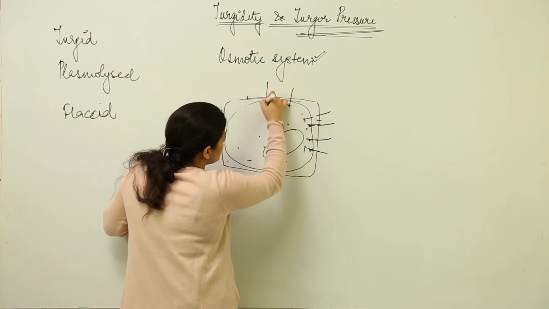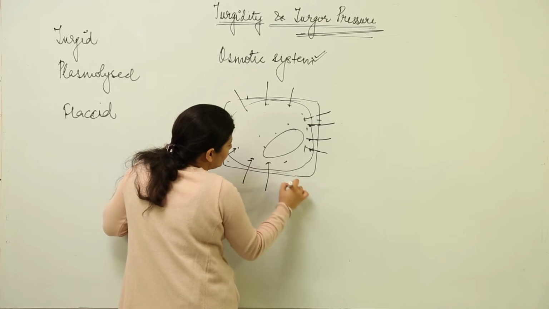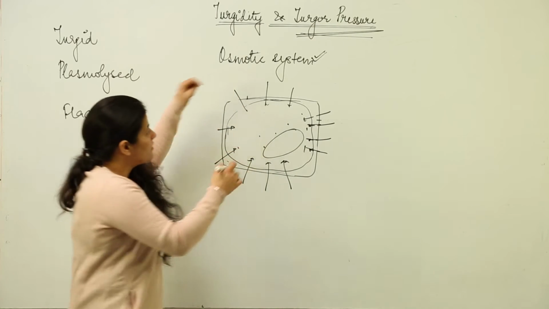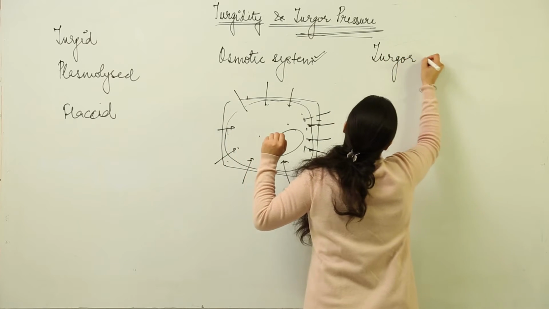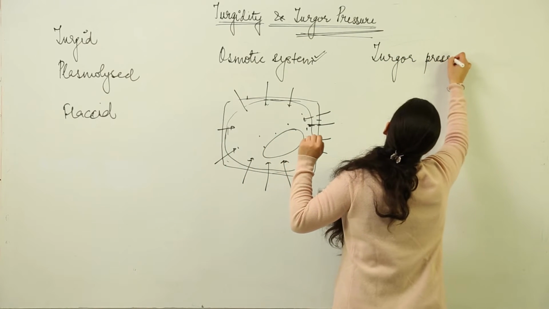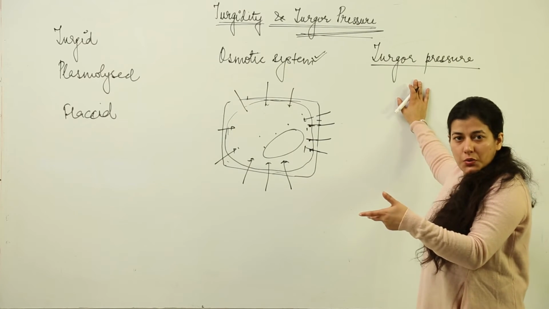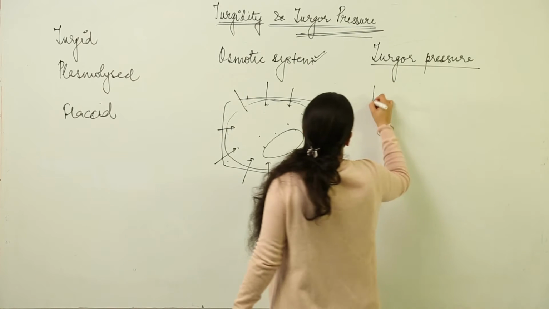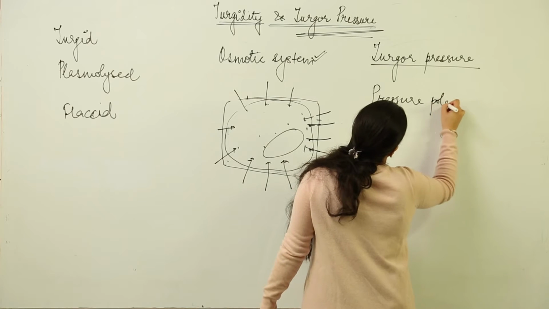The osmotic entry of water into the cell is leading to generation of a pressure inside the osmotic system that is known as turgor pressure. Now this turgor pressure is otherwise also known as hydrostatic pressure, and it is equivalent to the pressure potential of the system.